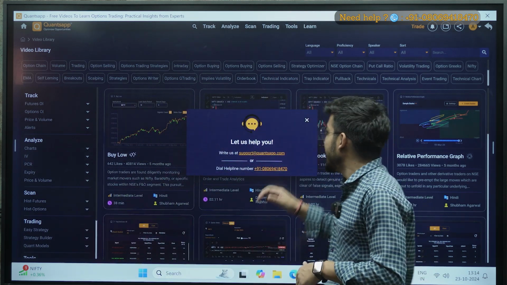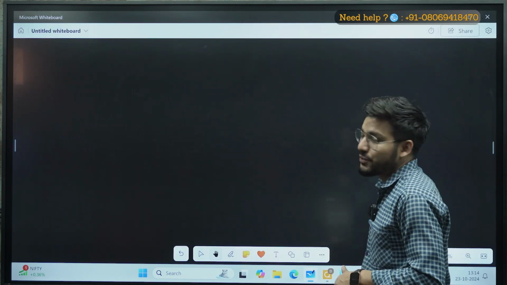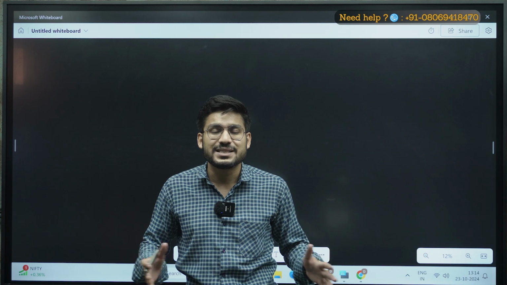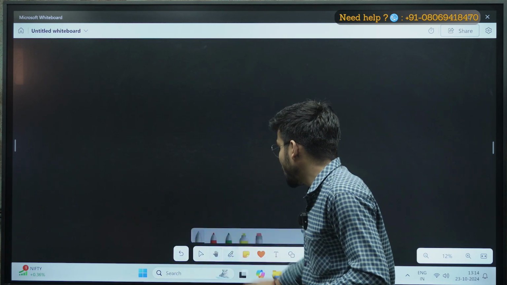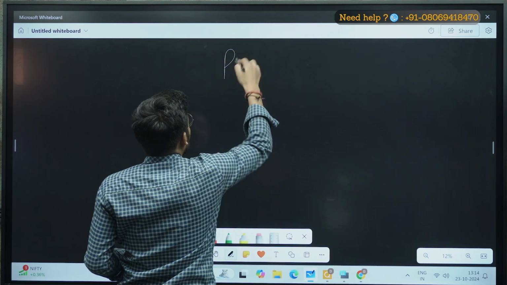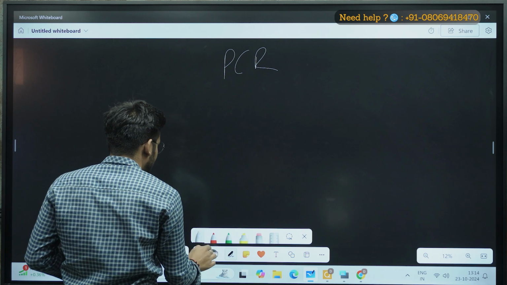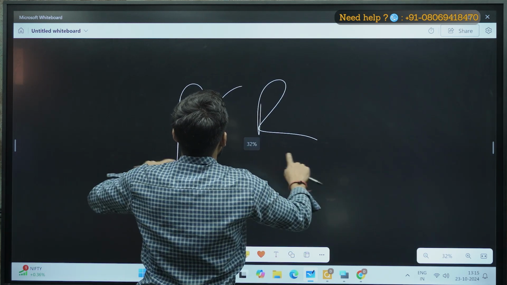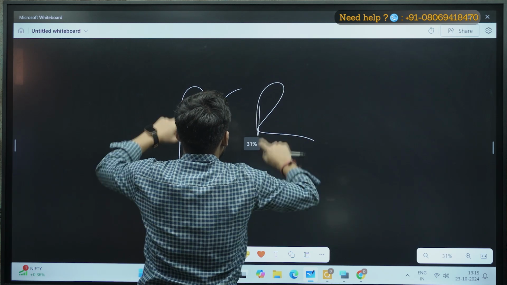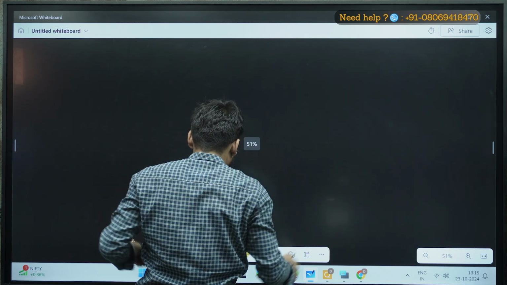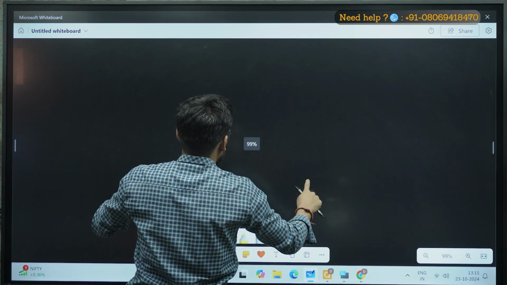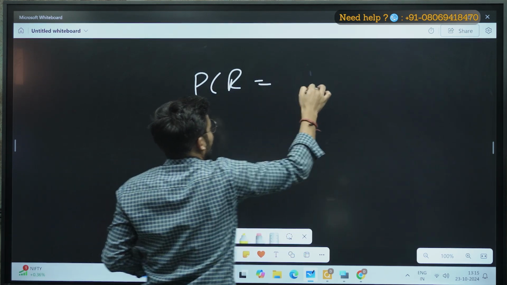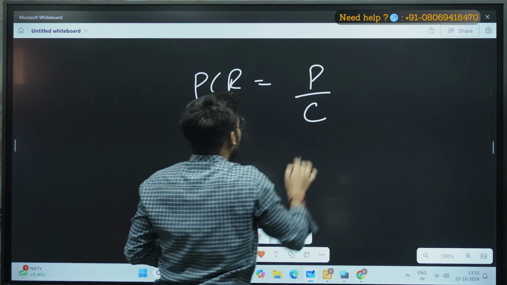Let's start today's session in which we will be talking about swing trading, and today we will be using a strategy that is based on PCR. When I'm talking about PCR, PCR means the put call ratio. So we will be talking about put call ratio today. In put call ratio, as the name suggests, it is a ratio of put and call. So PCR is a ratio of put and call, right?